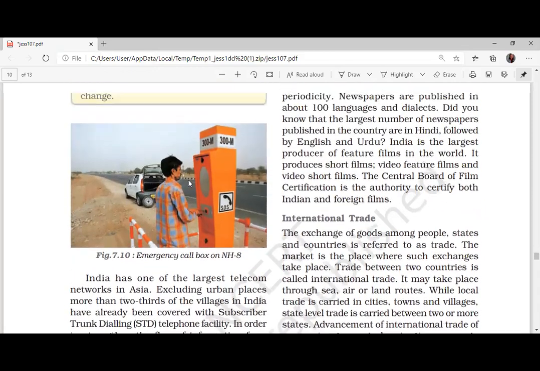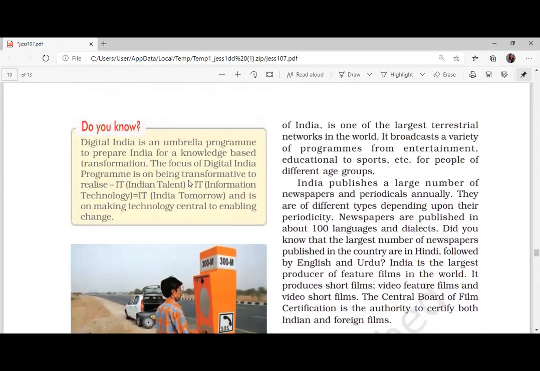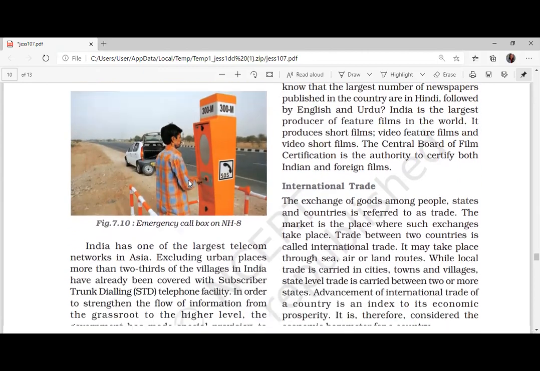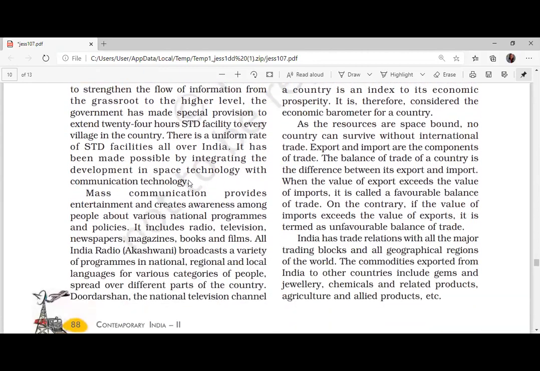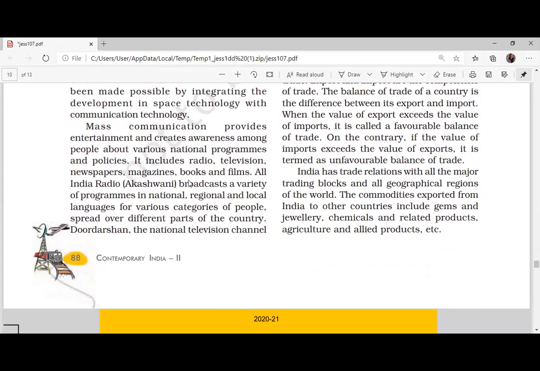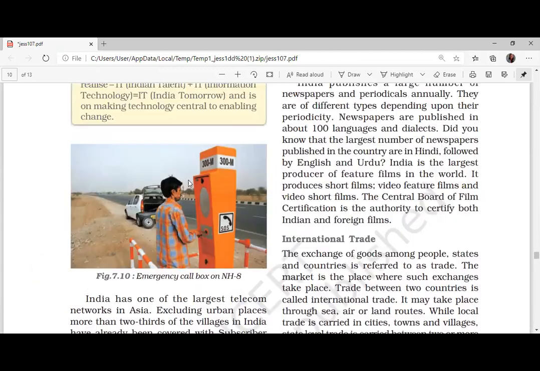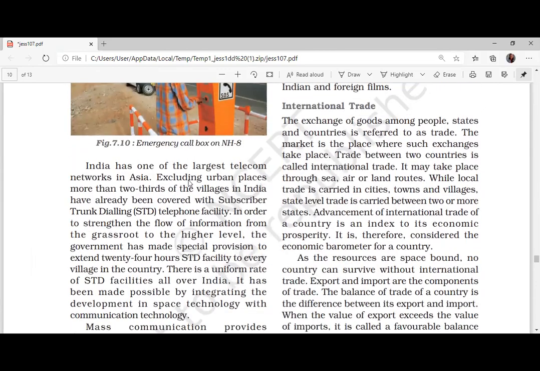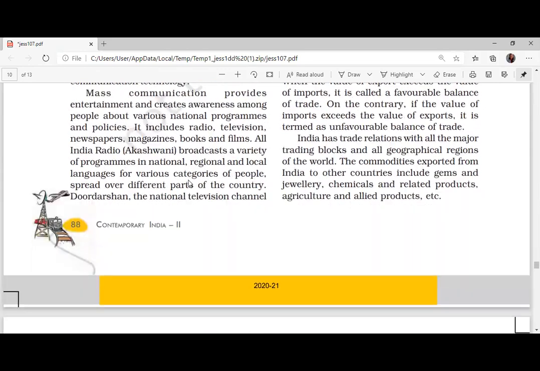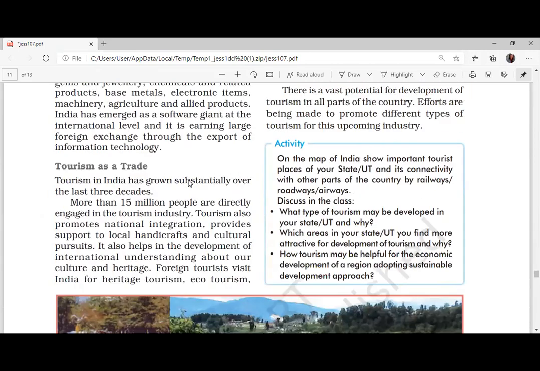Then you have the STD booth. I don't know how many of you have used an STD booth. In your generation it is not there. When I was in college, you had to go to an STD booth and make a call. All that has changed nowadays. Then you have international trade, where reading will begin.